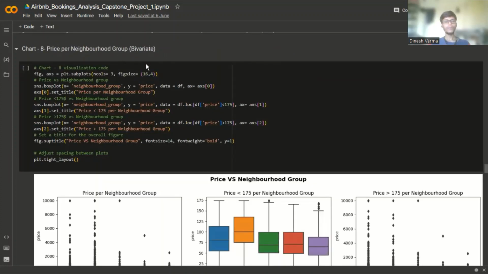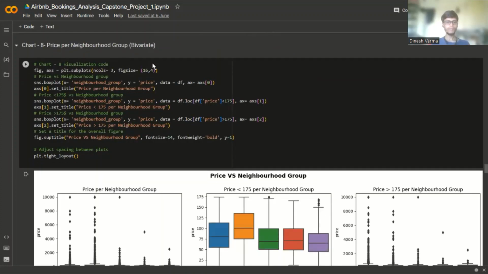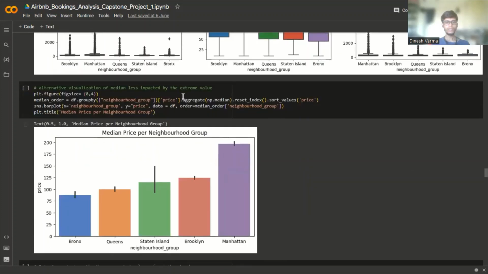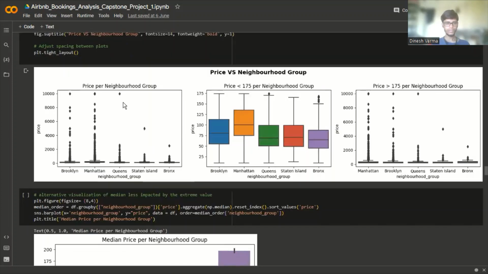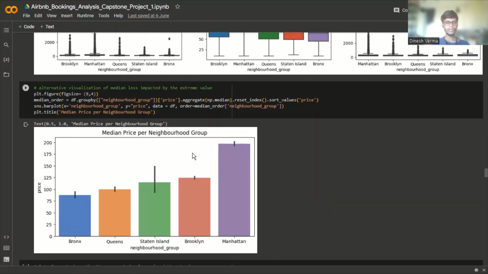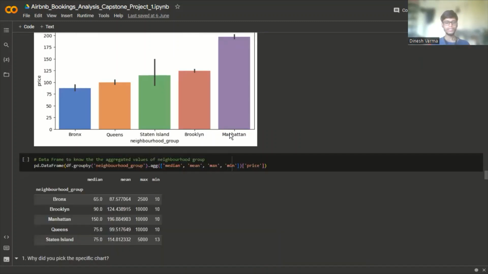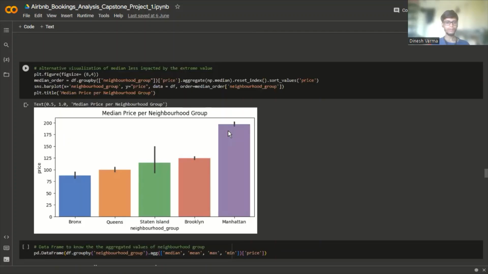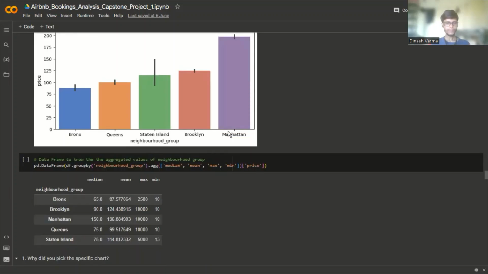Price per neighborhood group, that is a bivariate analysis. From these box plots and bar graph, we can see that the average price of Manhattan is higher, followed by Brooklyn, and the average price of Bronx is minimum, followed by Queens.